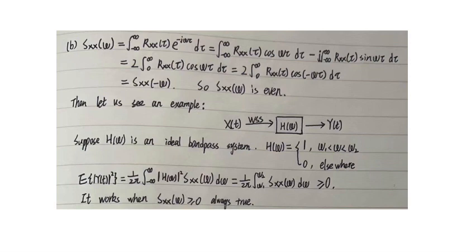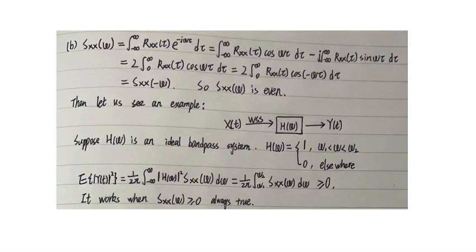For question B, to prove the even function, we have similar steps. Sxx(ω) equals the integral from negative infinity to infinity of Rxx(τ) e^(−jωτ) dτ, and it equals the integral from negative infinity to infinity of Rxx(τ) cos(ωτ) dτ minus j times the integral from negative infinity to infinity of Rxx(τ) sin(ωτ) dτ.